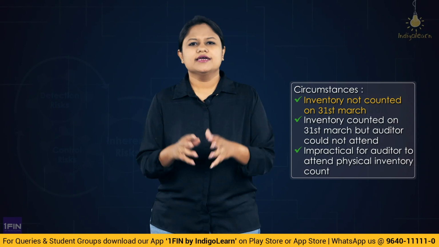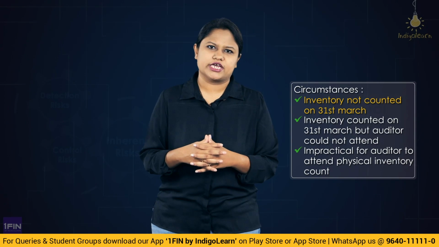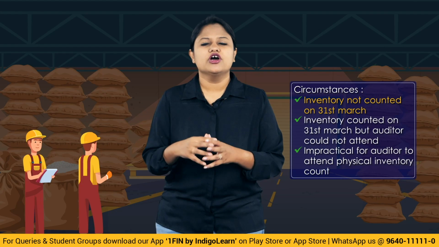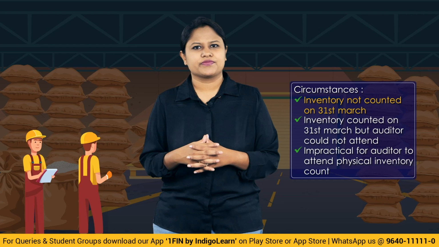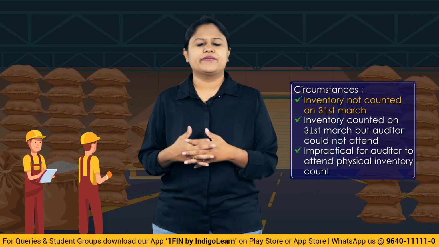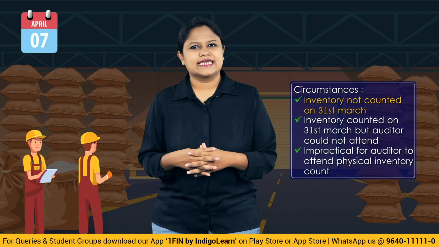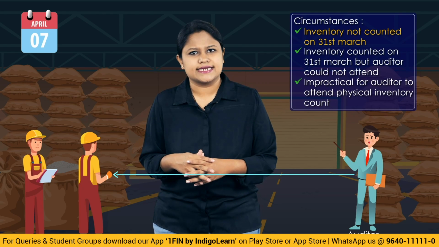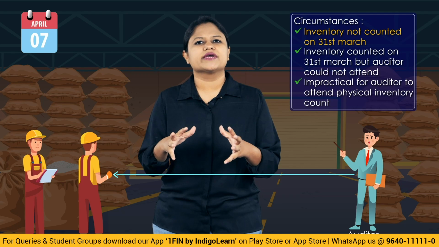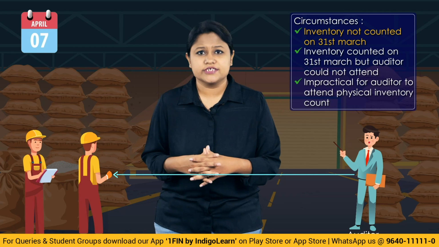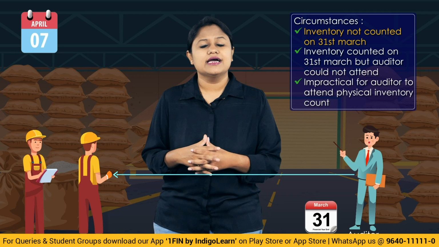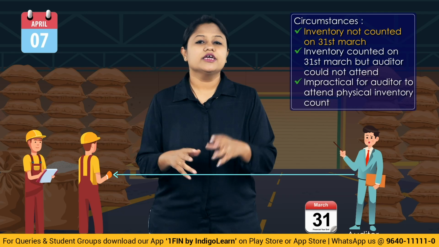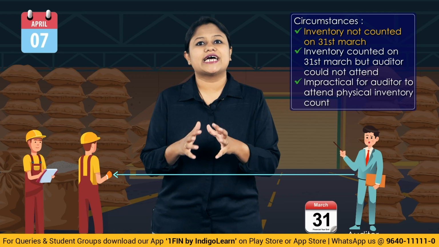The first one is where the management has not conducted the physical verification on 31st of March. Rather, they have conducted the physical verification on maybe a day other than the 31st of March. So it happened on 5th of April, 7th of April, 10th of April. In that case, if suppose the auditor presents himself on the later point of time where the physical verification is conducted, obviously we are going to give the opinion on the financial statement as on 31st March. So you need to understand the figure as it would appear or as it is accurate as on 31st of March. So on 7th of April, you will be able to understand the position as on that date.